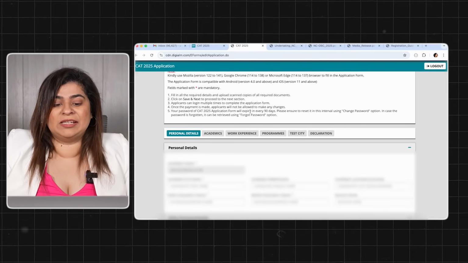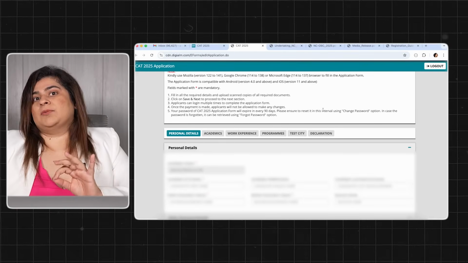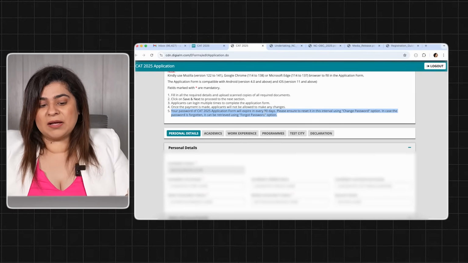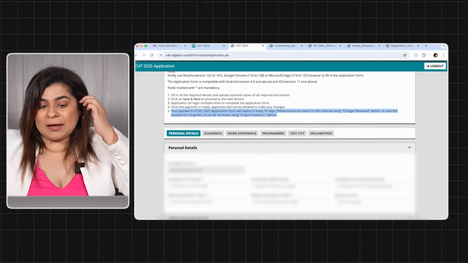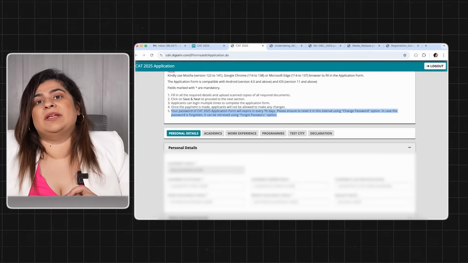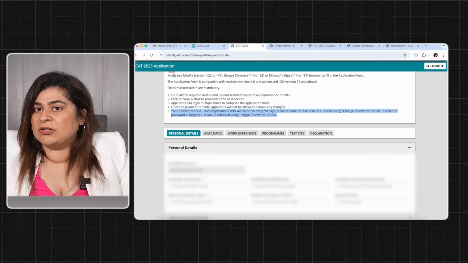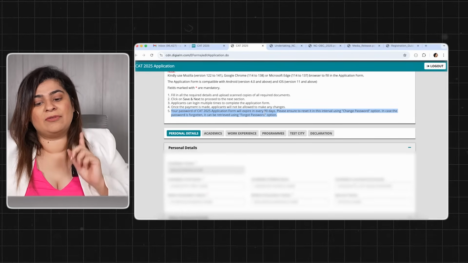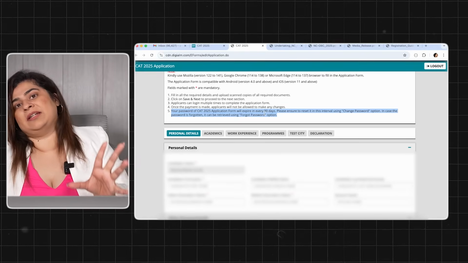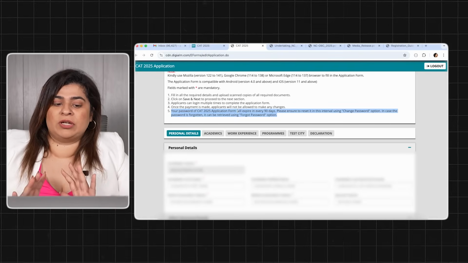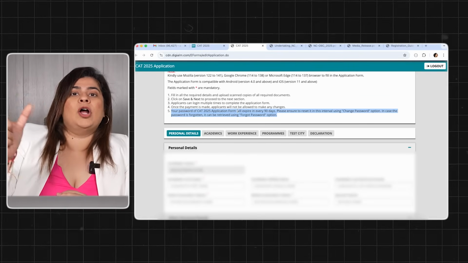Make sure you keep track of all your passwords and details. And very interesting, they have mentioned this: the password of the CAT application form will expire every 90 days. That means 3 months. So if you are creating your account today, 3 months later your password will expire. So you have to make sure you reset it using the change password option. If that is not available, you can do the same in the forgot password section.